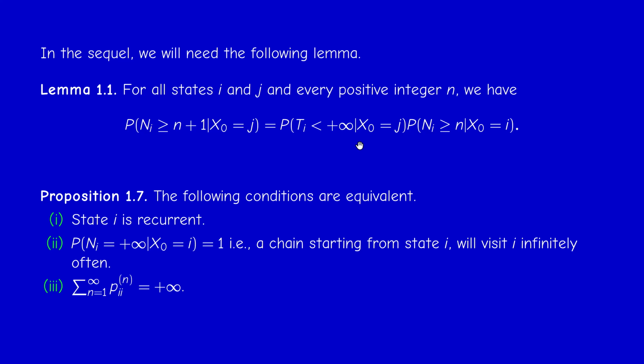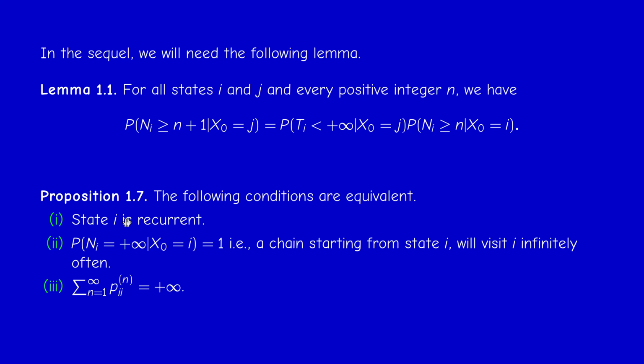The first result establishes two conditions equivalent to the recurrence of a state i. There is an equivalence between saying that state i is recurrent, and that with probability 1 the state i will be visited infinitely many times, and that this series, the sum of p_ii^(n), is divergent. Recall that this is the probability of going back to i in n steps. It's important because I need this to prove that recurrence and transience are class properties.